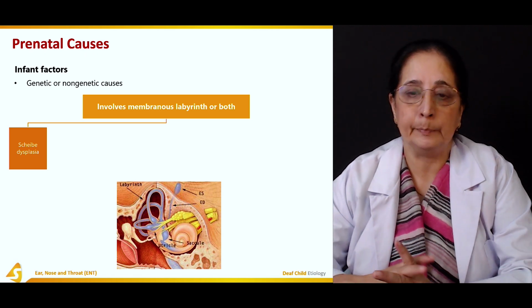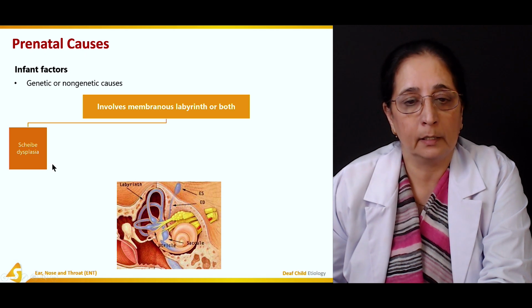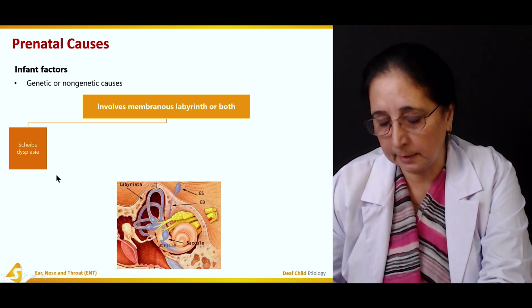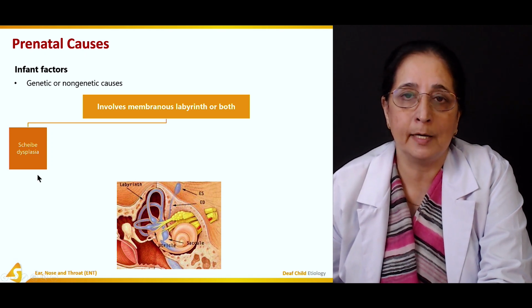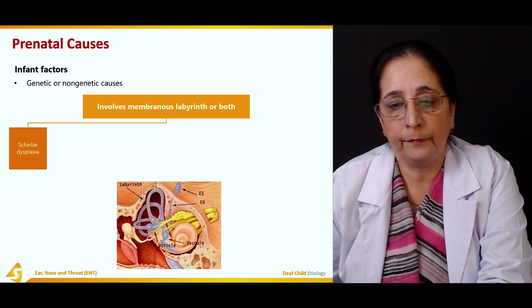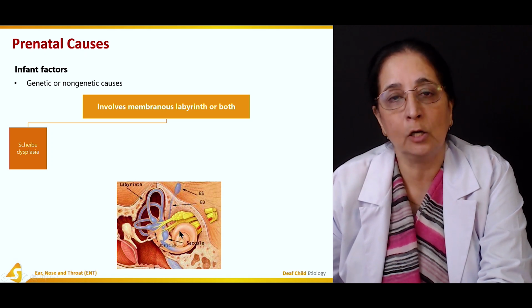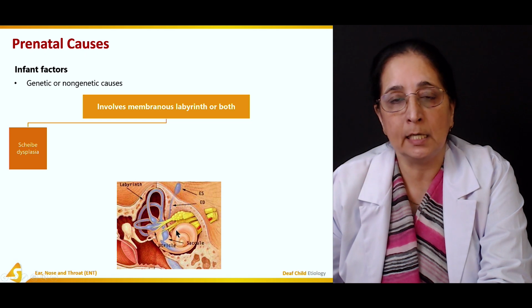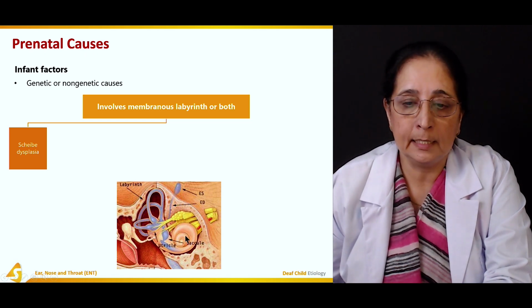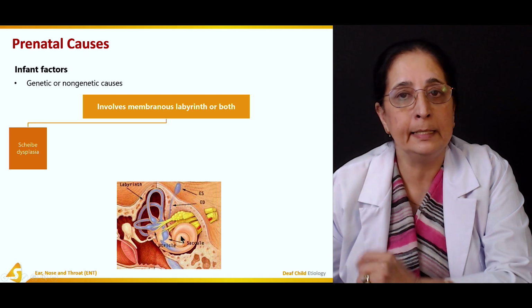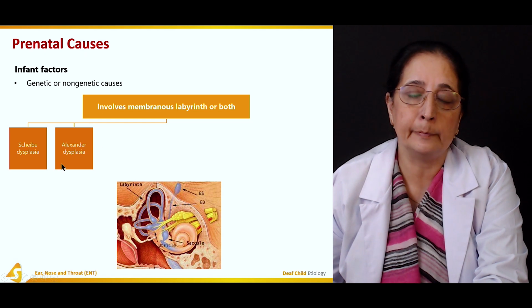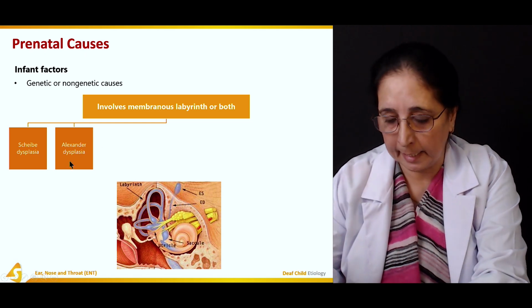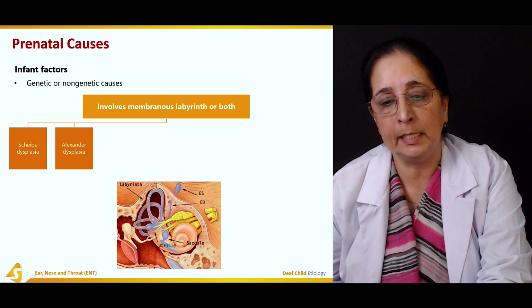We have some dysplasias, among them Scheibe dysplasia. This is a German name. This is the dysplasia in which there is involvement of the saccule and the cochlea. So there is dysplasia or abnormality in the saccule and cochlea leading to hearing loss. Another dysplasia is Alexander dysplasia. This is a dysplasia in which only the basal coil of the cochlea is present.